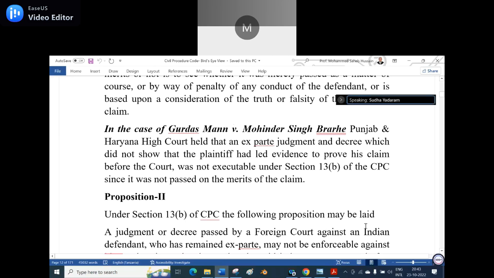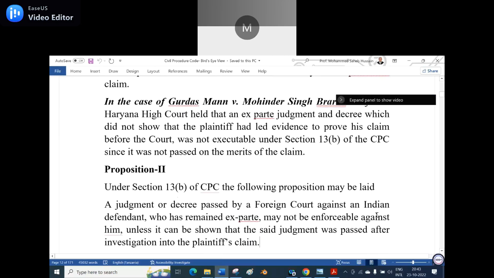Proposition 2. Proposition 2 means scenario. You know what is a preposition and a proposition? Proposition means statement, scenario. Preposition means of, an, over, under, in, on.